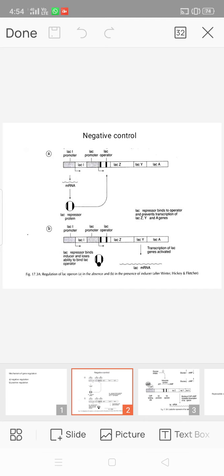If an isomer of lactose is present, it will bind to the repressor protein and change its shape. The changed repressor does not bind to the operator and thus allows transcription.